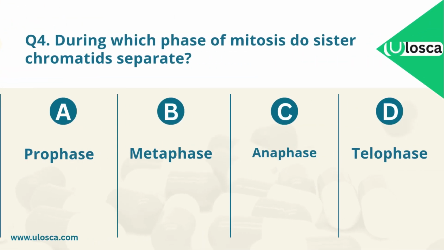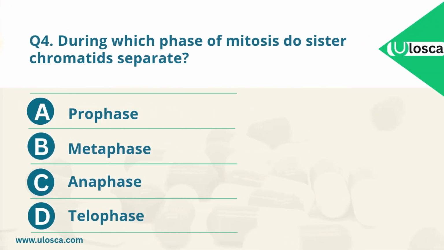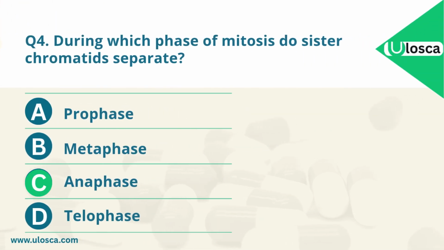Question 4. During which phase of mitosis do sister chromatids separate? A. Prophase. B. Metaphase. C. Anaphase. D. Telophase. Which one is the correct answer? The correct answer is C.